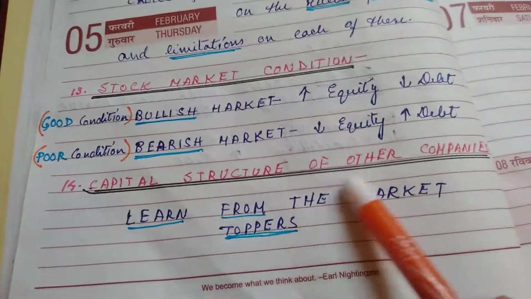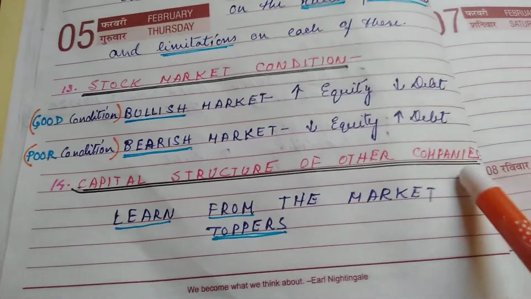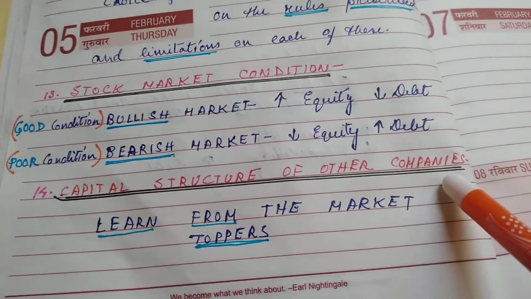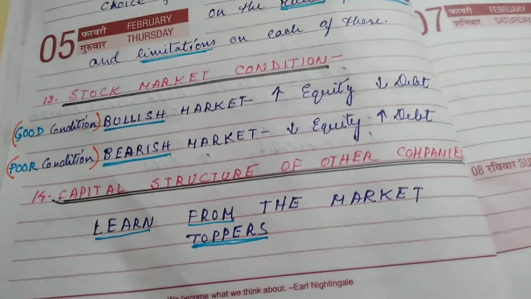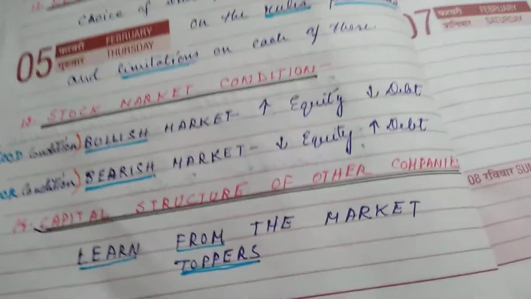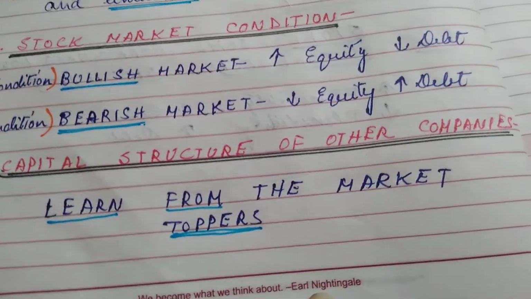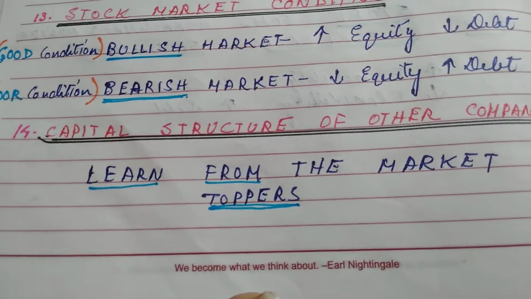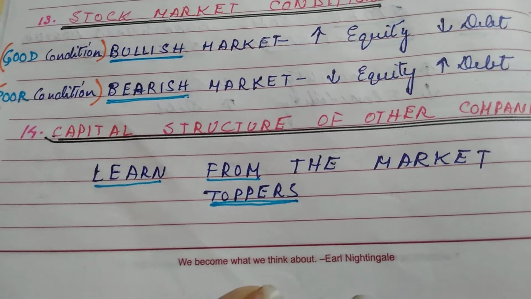Capital structure of the other companies. Now, what is the capital structure of the other companies? It indicates those companies who are our competitors but who are doing very good business in the same market where we are also present. Sometimes we say we must learn from the toppers. So here is that principle of learning from the toppers.